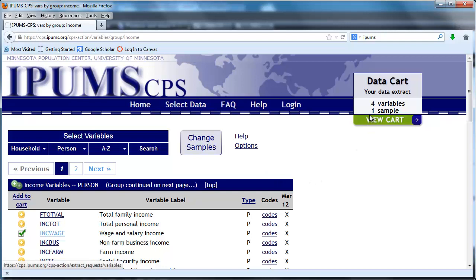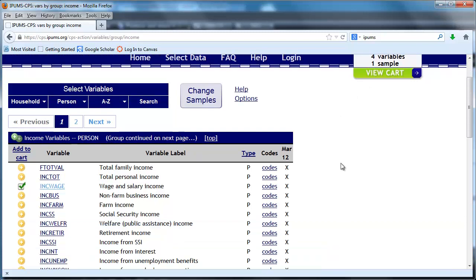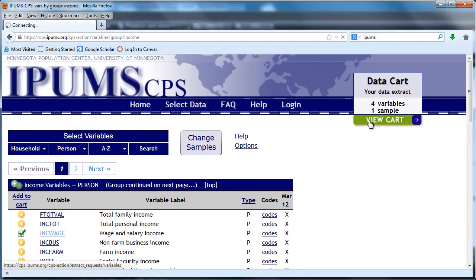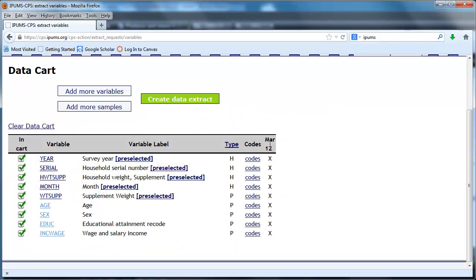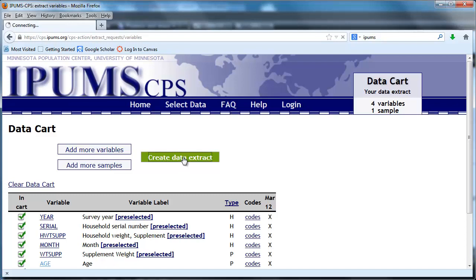To do that, let's go to view our cart. Here it is. The cart is just our collection of data, and we've got March 2012 selected. We've got the year. This stuff is all pre-selected. We'll talk about these weights later on, but for now, note that this is going to be somewhat important for us in trying to get accurate estimates of the population. Here are the variables we selected: age, sex, education, and wage and salary income. Let's go to create our data extract.